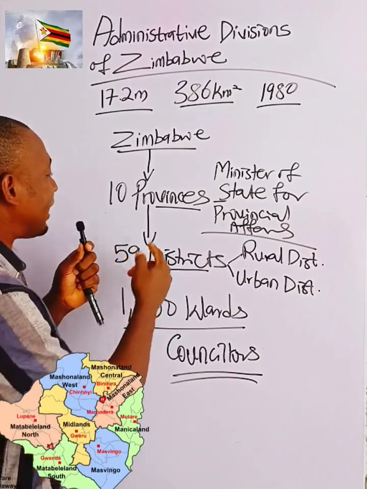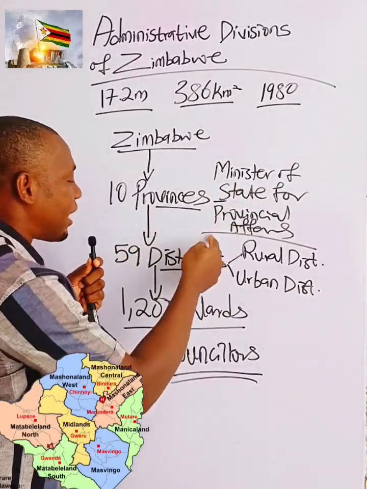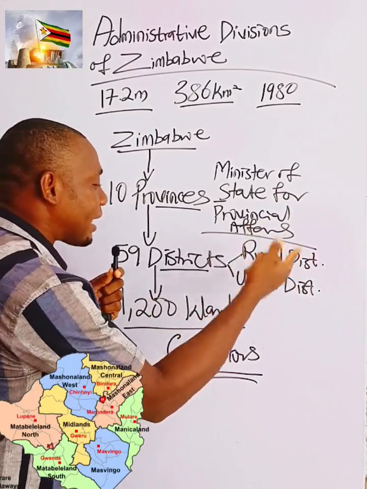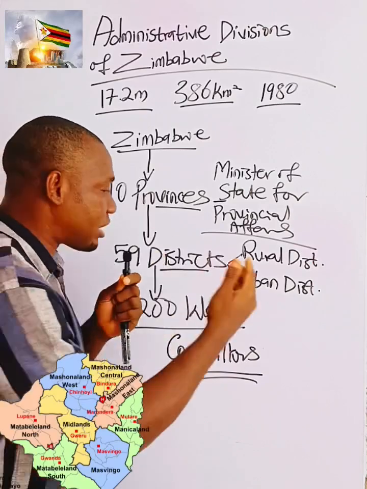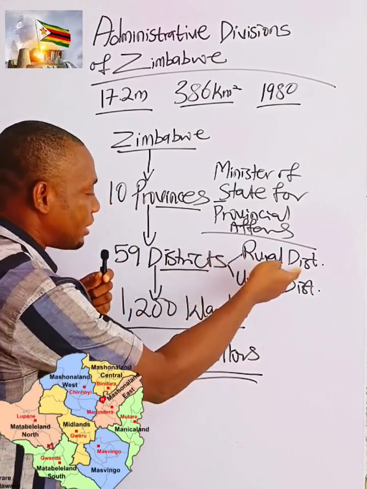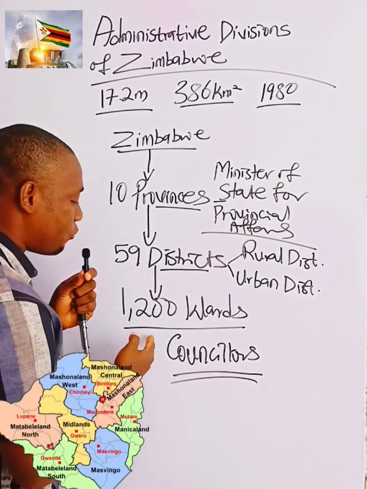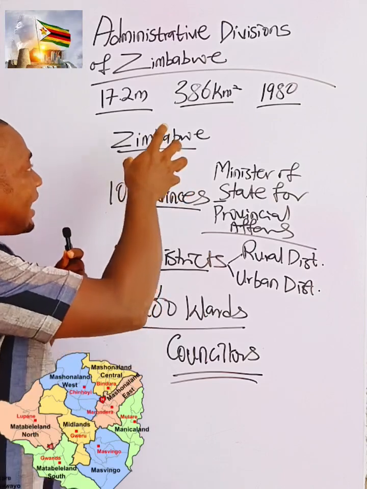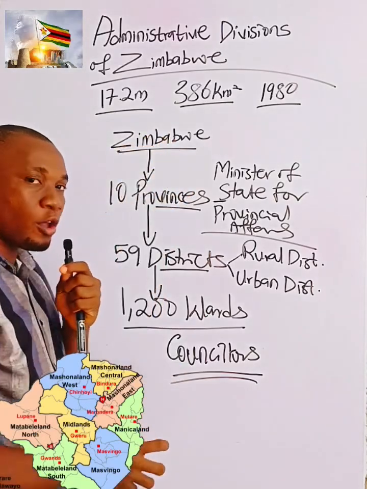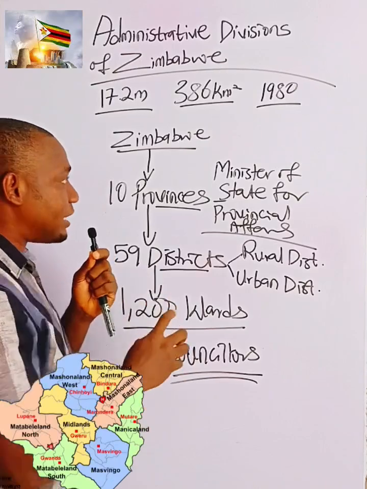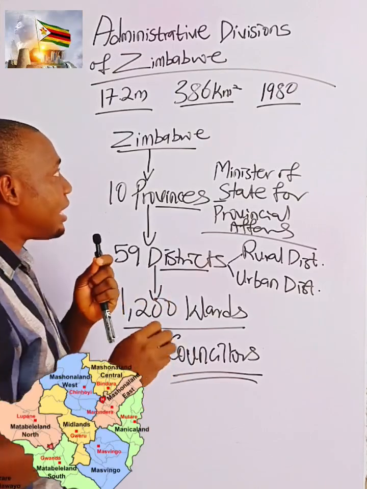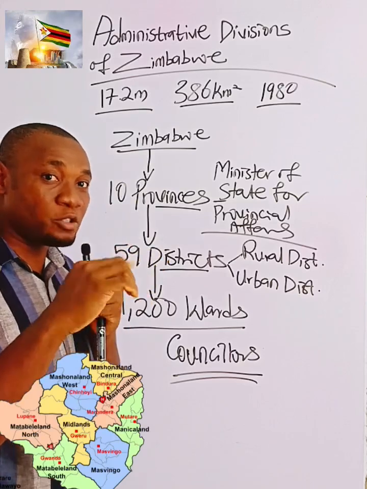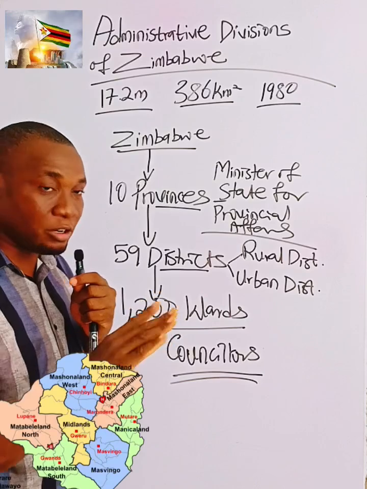All right. So at the provincial level, we have the Minister of State for Provincial Affairs. At the district level, we have the Rural District Council or Municipal District Council or City District Council, depending on whether it is a rural district or urban district. At the ward level, we have the councillors elected to manage the wards. So this is the administrative division of Zimbabwe. Don't forget that Zimbabwe is a unitary state. As a matter of fact, 166 out of 193 members of the United Nations are unitary states and not federal.